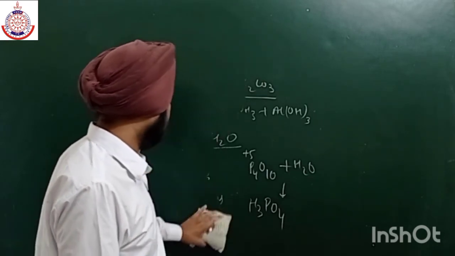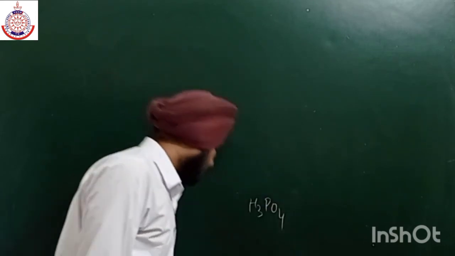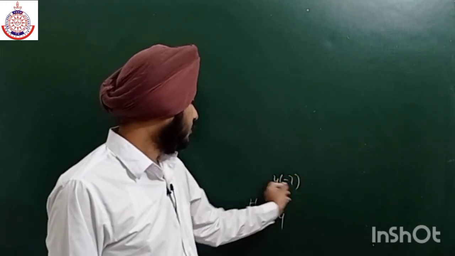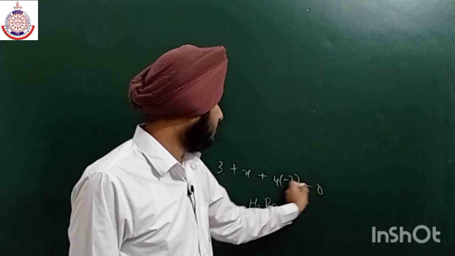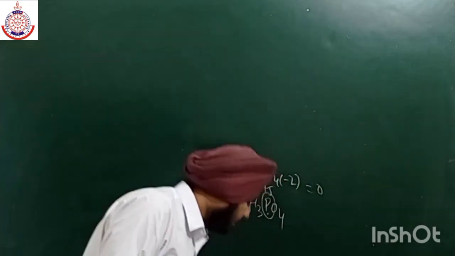Here also the oxidation state of phosphorus is +5. For example, 4 into -2 for oxygen plus x plus 3 is equal to 0. So we will get phosphorus as +5. So the oxidation state remains the same.